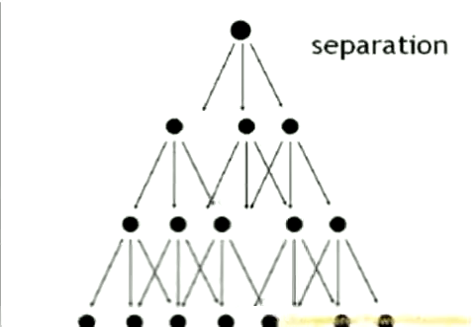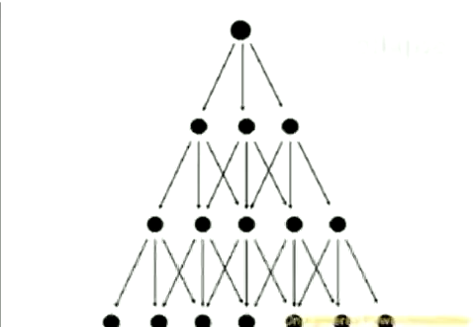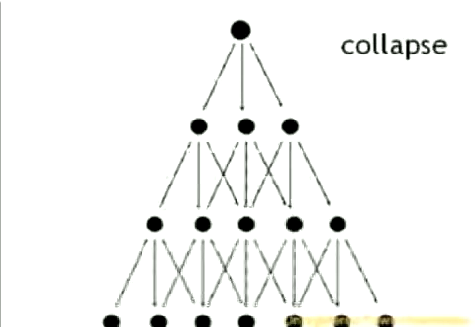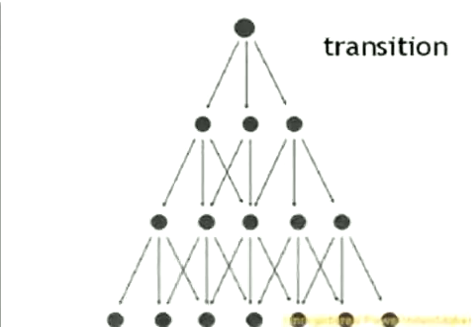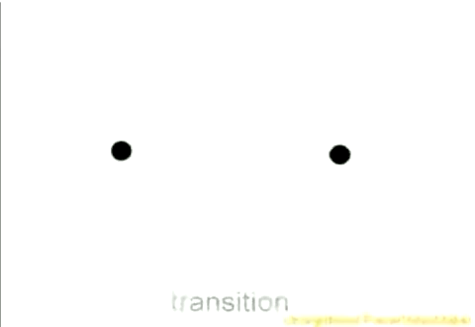With separation, part of a hierarchy splits off to form another smaller, more manageable hierarchy. With collapse, either information breakdown occurs, or centralized control from the top down is lost. The system, well, collapses. With transition, the network begins to deal with the increased information and increased complexity by flattening the hierarchy, which is to say, it begins making a transition from hierarchy into a network. In returning to our very simple two-node hierarchy, we might say that the nature of the relationships between the nodes changes from one of commands to one of collaboration.